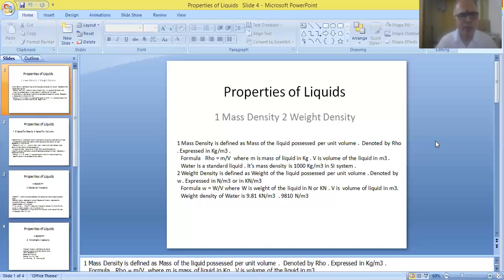These values are very, very essential for solving problems, not only in the first chapter, but also throughout the subject. In most of the chapters, we have to make use of these values. So we have to remember the value of mass density of water, and also the value of weight density of water.